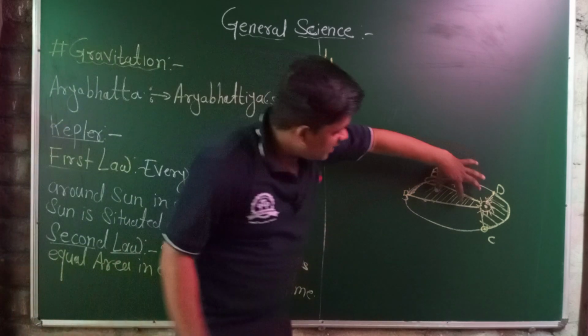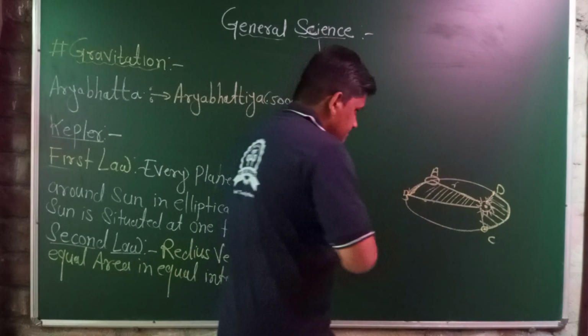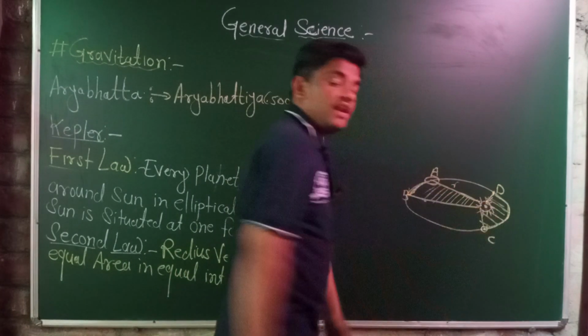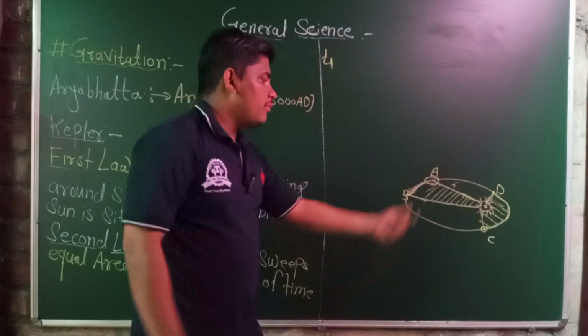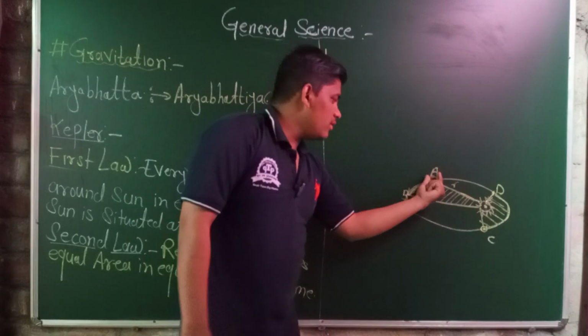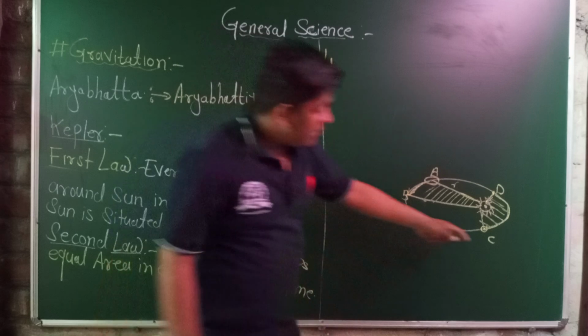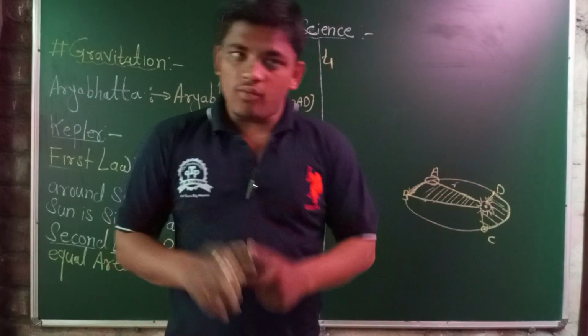That means this is the area, both shaded areas are equal, and the time taken for the planet to move from point A to point B and from point C to point D is equal.